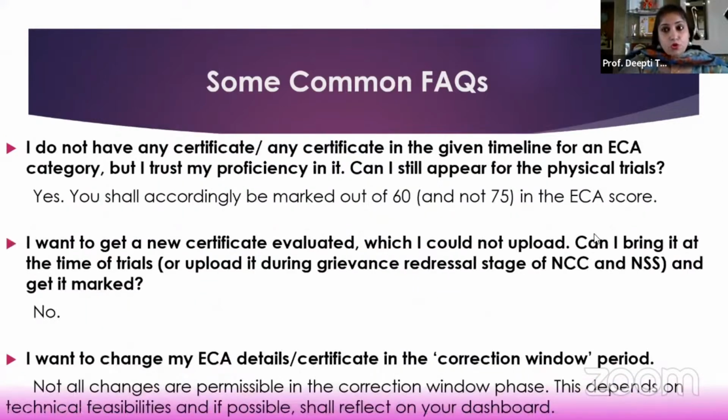Then, if you do not have any certificate, and this is where we differ from the sports criteria, say you do not have any certificate in the given 3-year timeline for the ECA category, but you trust your proficiency. Can you still appear for the physical trials? Yes, you can, but accordingly, you will be marked. Of course, this is except NCC and NSS. Then you will be marked out of 60. Basically, it means that out of the 15 mark component, you're getting a 0. There is no prerequisite that you need a minimum of this much mark in the certificates to be eligible for trials. You can come for the trials if you've enlisted, and then you'll be marked out of 60. Maybe you get 60 on 60 in that, then your CEM will be calculated.